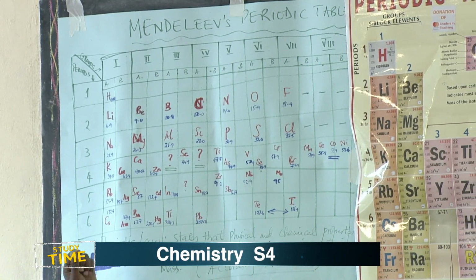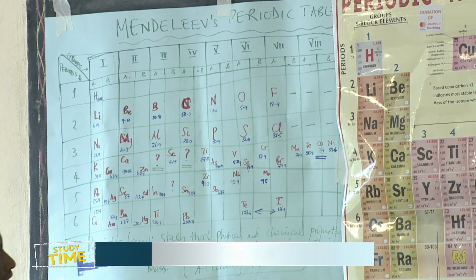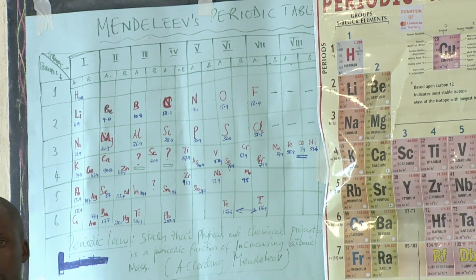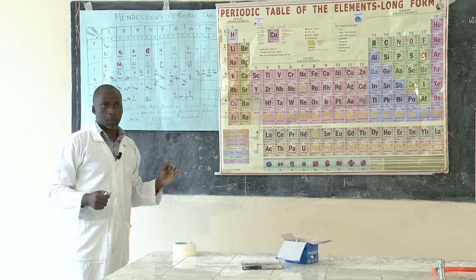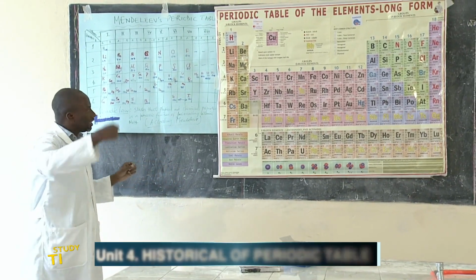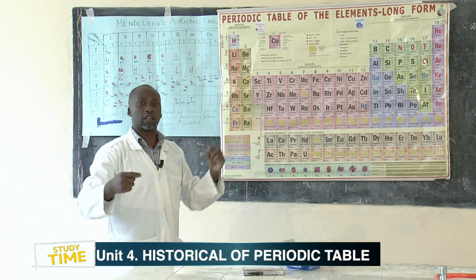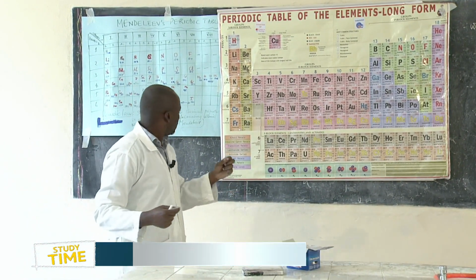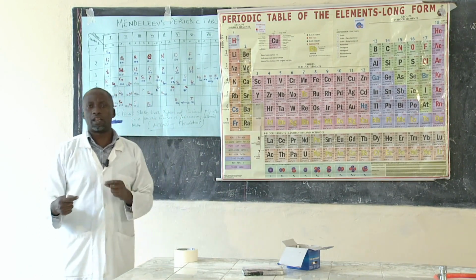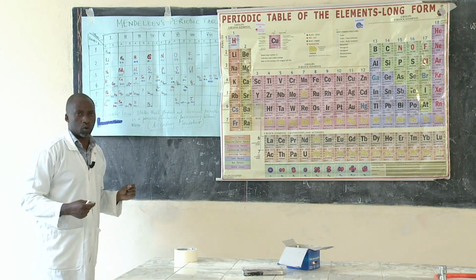And there is something unique to his arrangement. Even when he arranged these elements according to increasing atomic mass, he never maintained that principle.